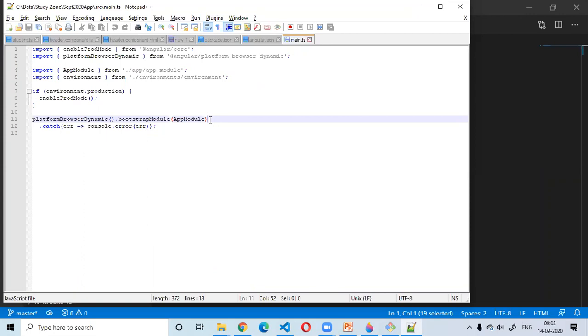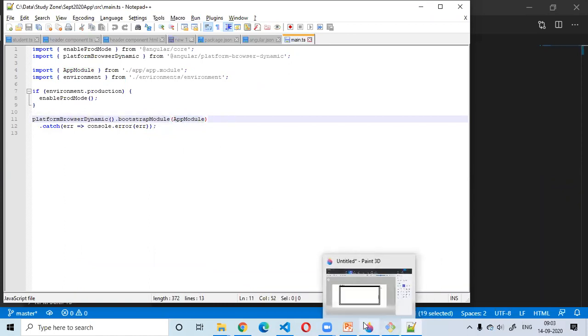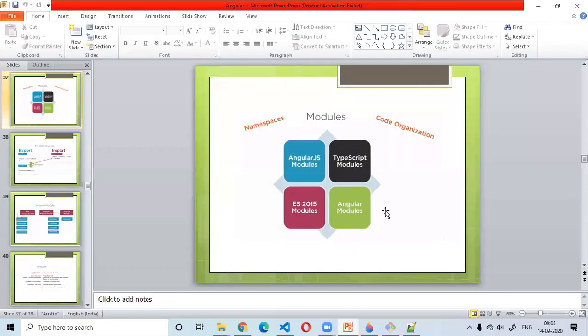So what is happening here is a function is being called and a parameter named app module is being passed here. Now there is a little bit of confusion about where this app module came from. What is this app module name? Is it just a string I'm passing, or is it an object or something like that? What kind of parameter is this? Before doing that, we will try to understand a brand new concept, the different types of modules in Angular.